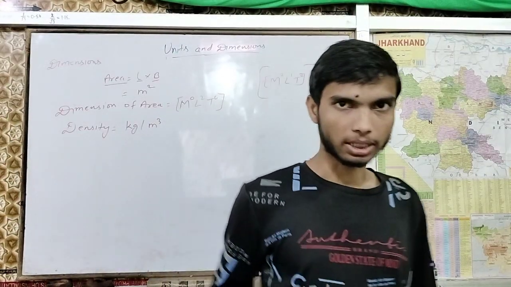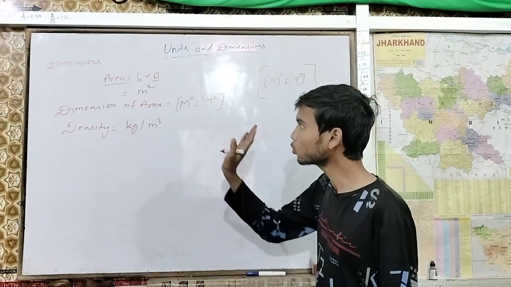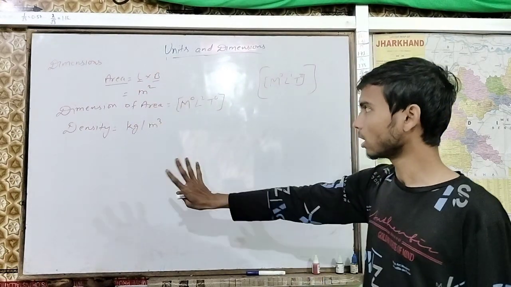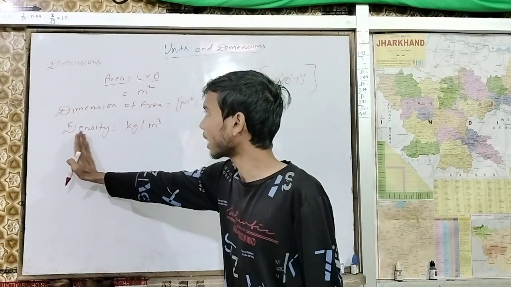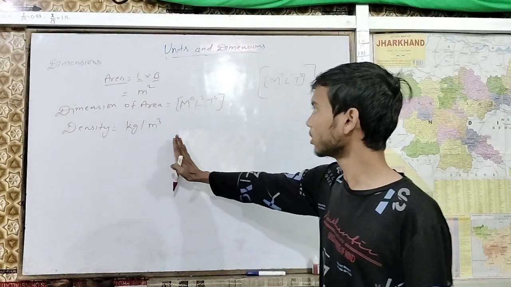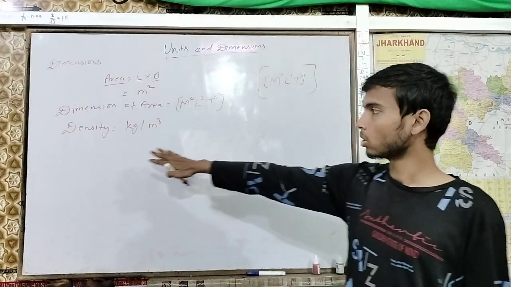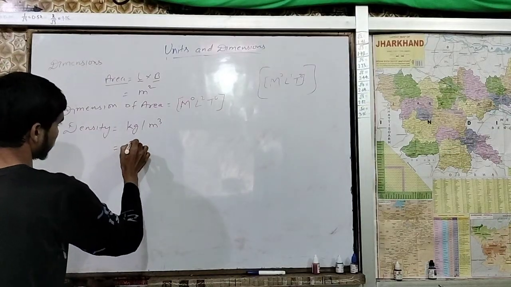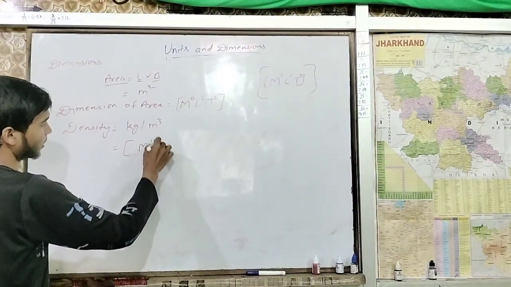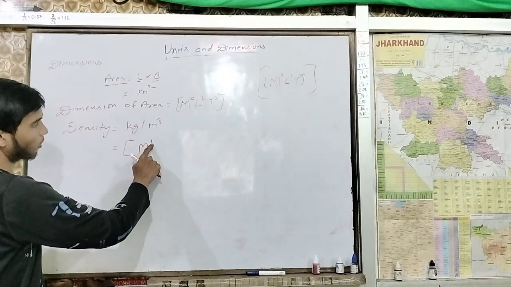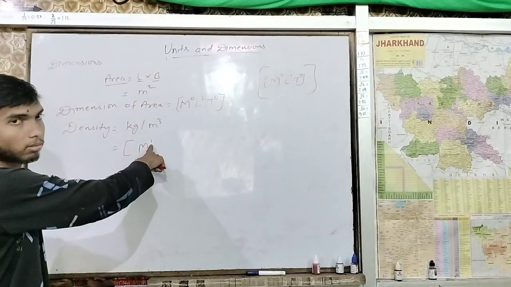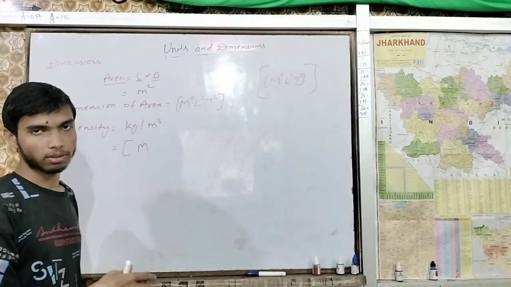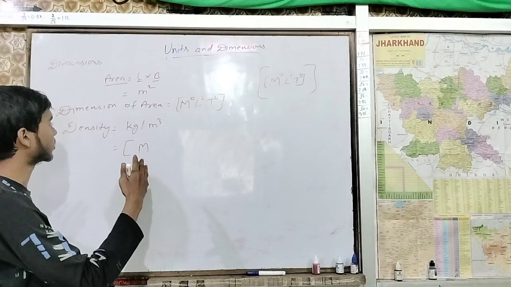This is the unit of density. But how to write the dimension of any quantity, we have seen. Now what should be the dimension for density? We know the unit of it. So the unit is kg per meter cube. So kg is nothing but a mass, which is 1 time. It can be hidden. If you want to show this, then you can write 1 over here. If you remove this, still this will be nothing but M raised to power 1.